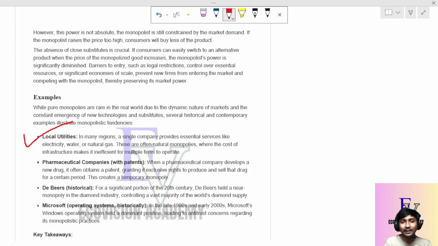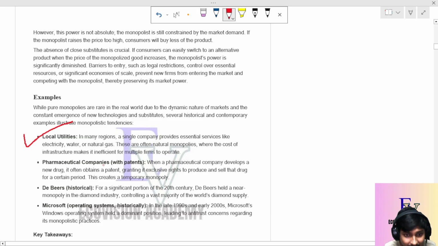So that becomes a monopoly in many regions, where essential things like electricity, water or natural gas are supplied by some particular agency or company, and this often becomes a natural monopoly. They are not operating with multiple firms, as it is inefficient to operate with multiple firms.